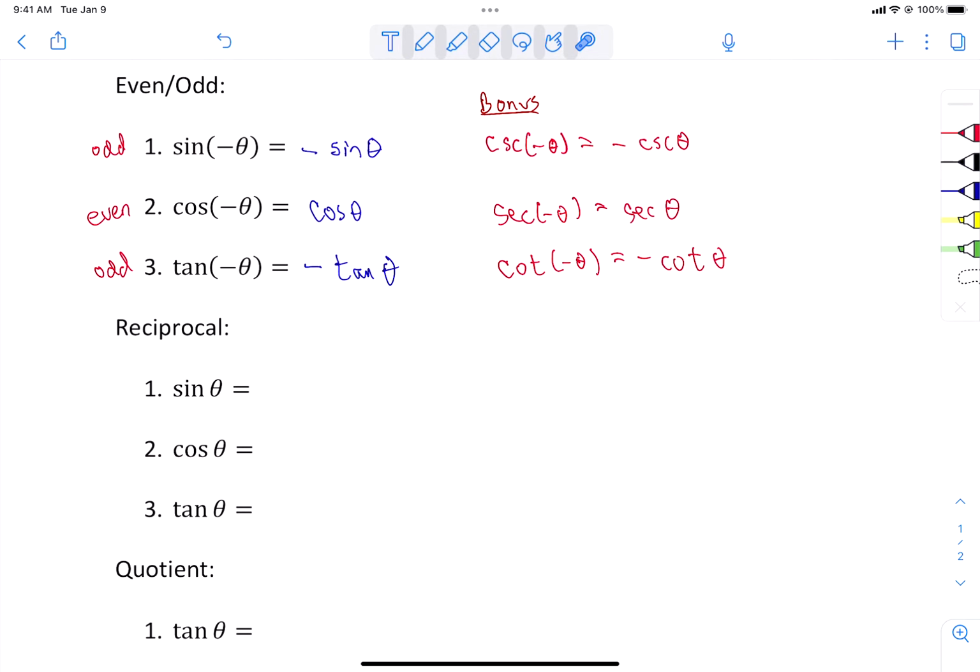Speaking of reciprocals, the next three things that you need to know on the quiz are our reciprocal functions. The reciprocal of the sine is the cosecant, so sine is 1 over the cosecant. Cosine is secant, so that's 1 over the secant. And the reciprocal of the tangent is the cotangent, so that's 1 over the cotangent.